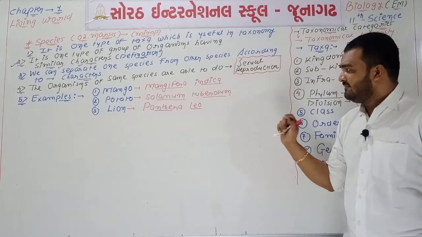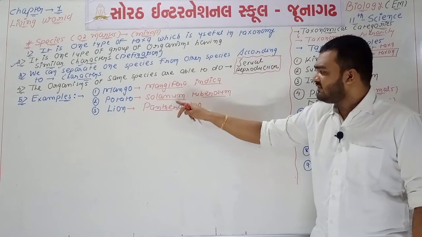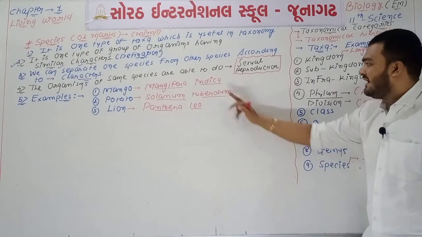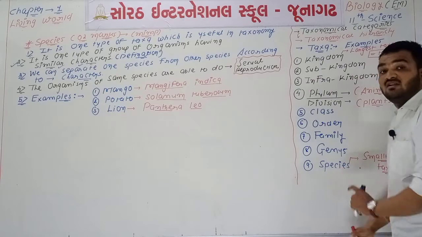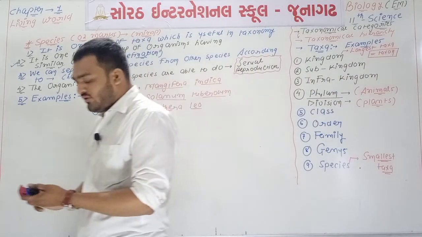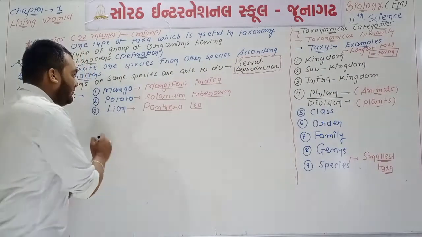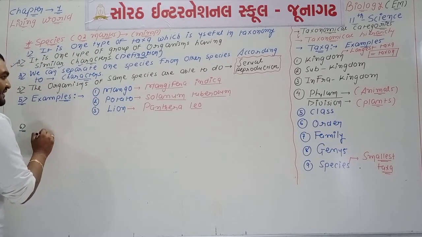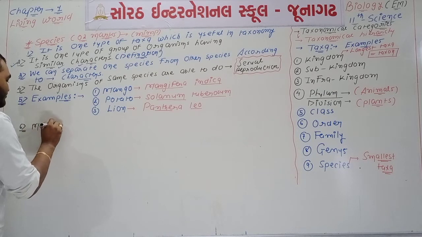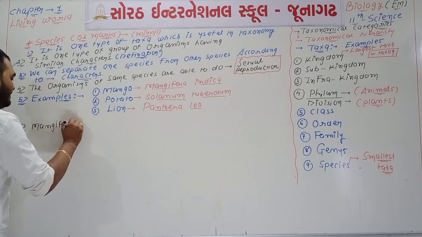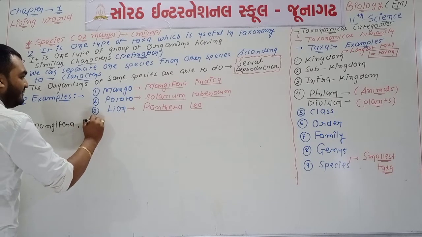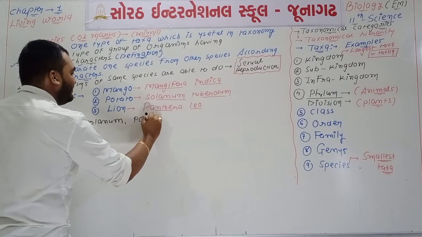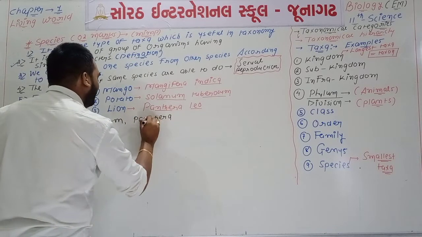So we can say that in a scientific name, the first name will always be the name of the genus, and the second name will always be of the species. So from point number 5, we can write point number 6. From point number 5, a total of 3 examples are there. We can say that Mangifera, Solanum and Panthera.